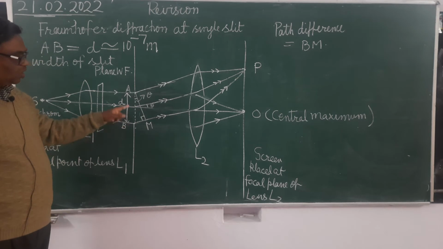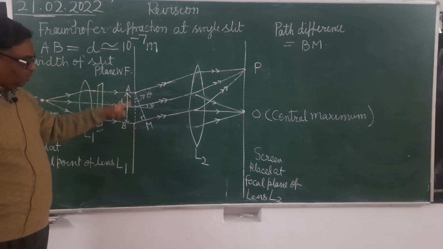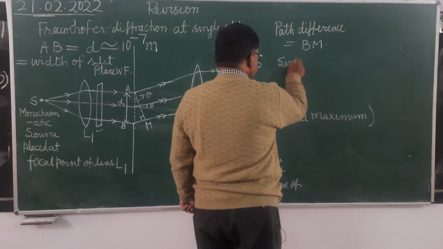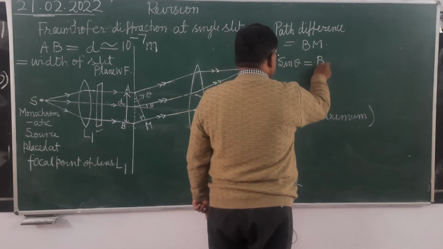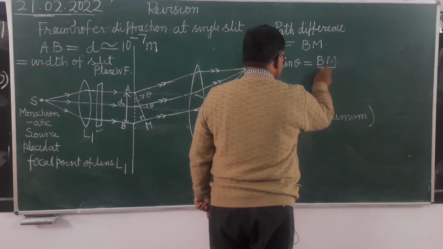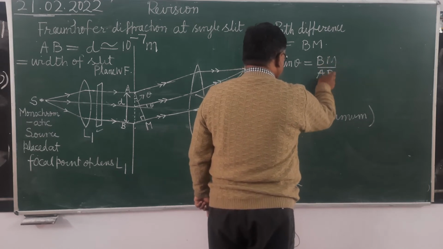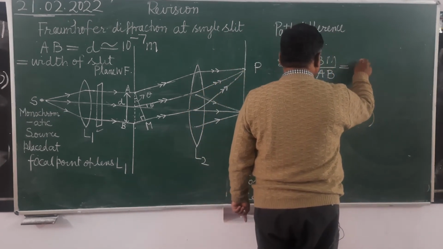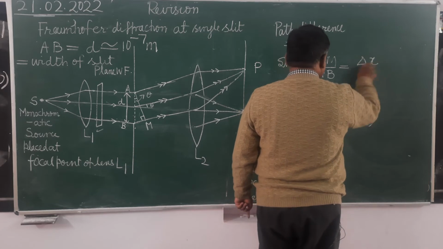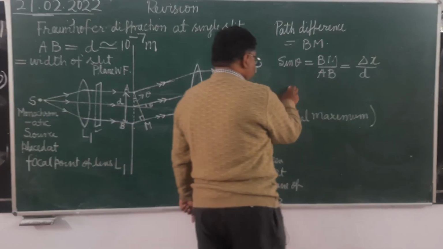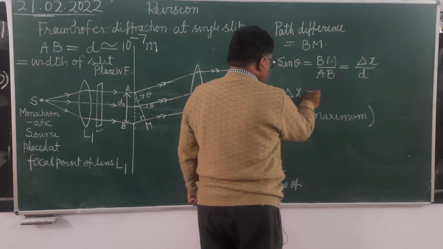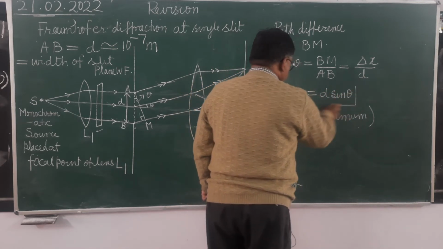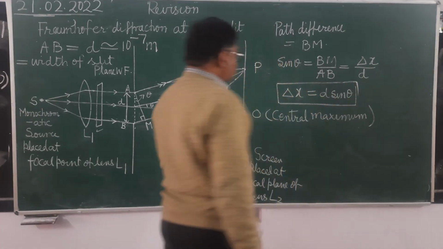And from here you can see sin theta equals BM upon AB. It's clear. Now this BM is the path difference delta x. AB is d. So what will be the path difference delta x? It will be d sin theta. This will be the path difference.